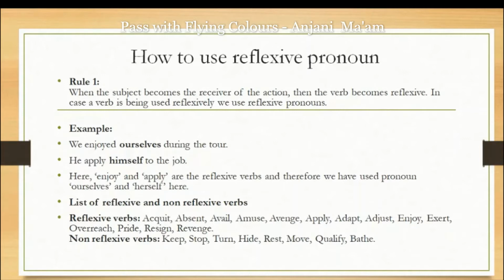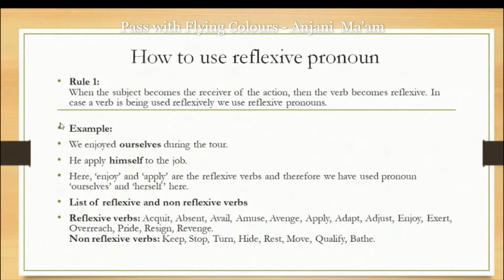How can we follow them? Actually, there are some verbs. Some verbs are reflexive, some are non-reflexive. Reflexive verbs are the verbs you have to remember, because after them we can use a reflexive pronoun. And non-reflexive verbs are the verbs or words after which a reflexive pronoun can't be used.